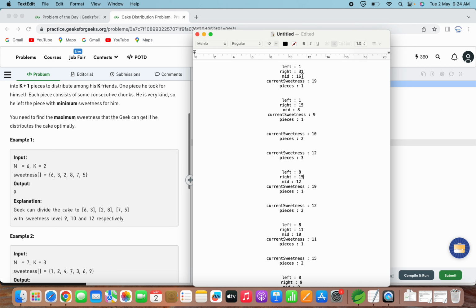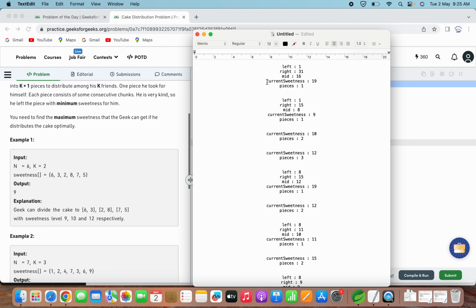Now with this, what we do is we try adding all the consecutive chunks and see where this level crosses the mid value. So if we add this, 6 plus 3 is 9, 9 plus 2 is 11, 11 plus 8 is 19.